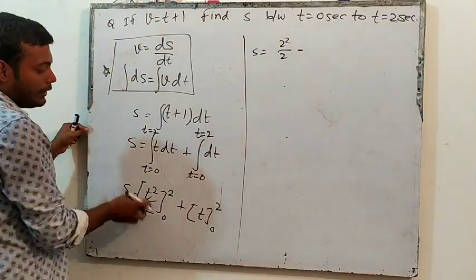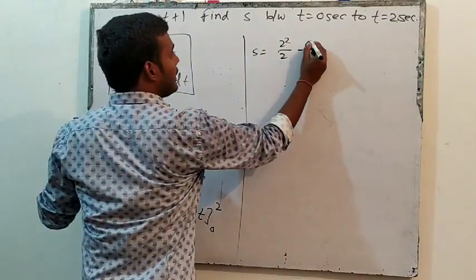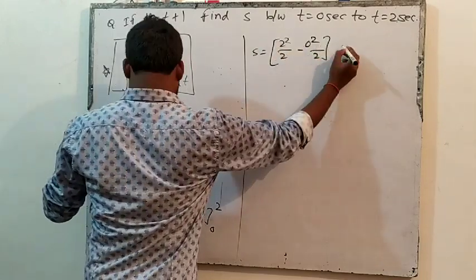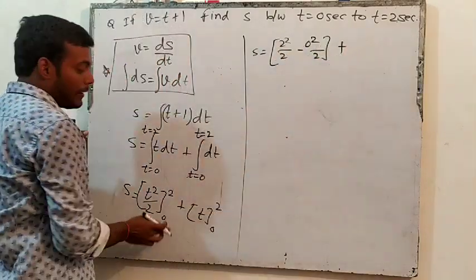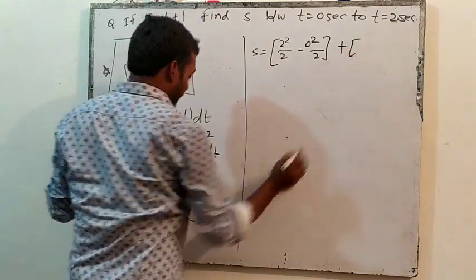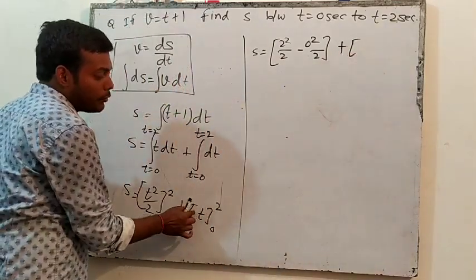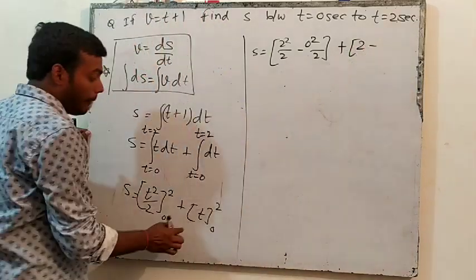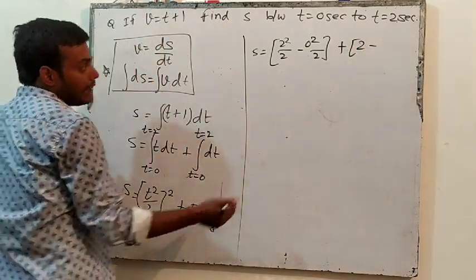So at the place of t, you have to put 0. So this will be 0 square by 2. Here in between there is plus, so write plus. Now at the place of t, first put the upper limit, so write 2, minus the lower limit, so at the place of t, write 0.